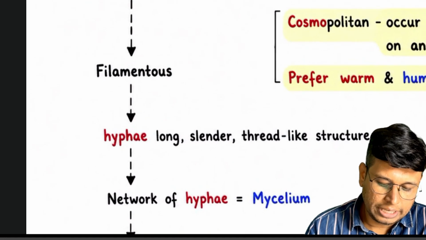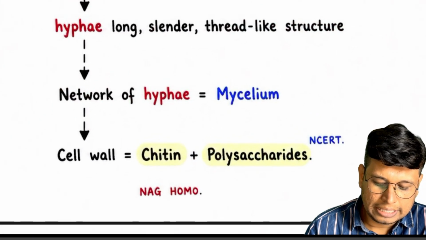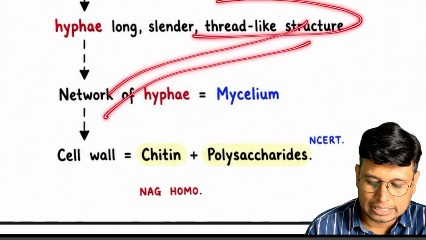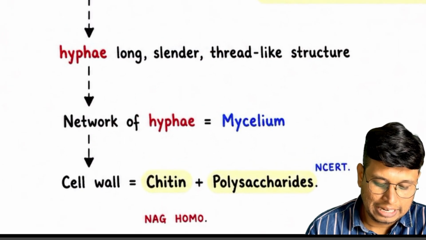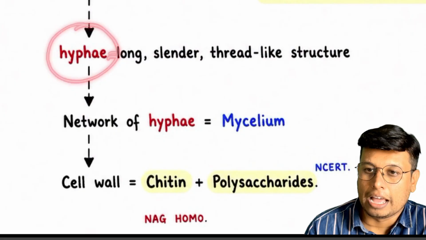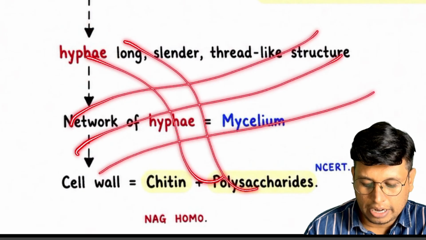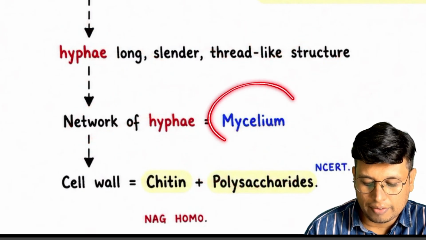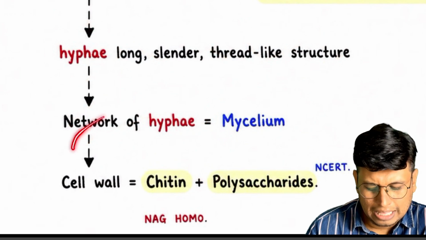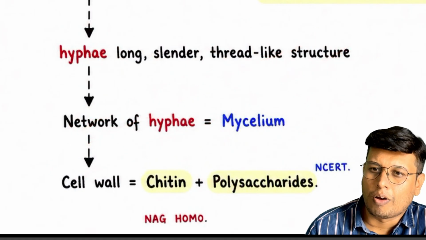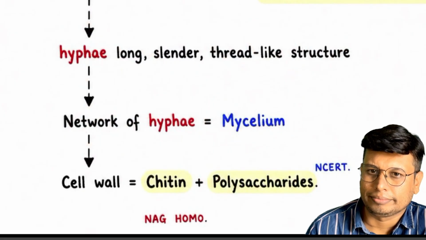So morphology: they have filamentous multicellular bodies, as we have seen, and they have thread-like structures. These thread-like structures are long and slender, and they are called hyphae. And when many hyphae come together, they form a network. This network of hyphae is called mycelium. Pay attention to the terminology, it is very easy. Thread-like structure is called hyphae, and this hyphae's network is called mycelium.